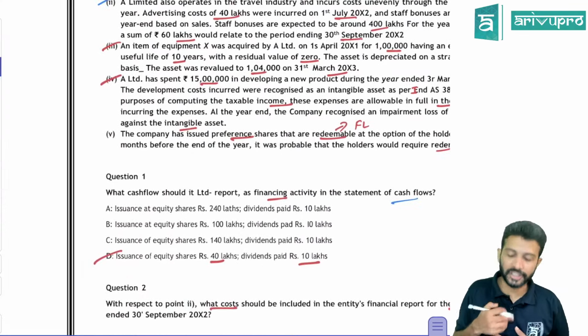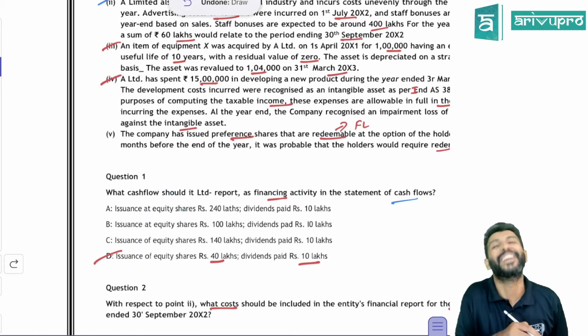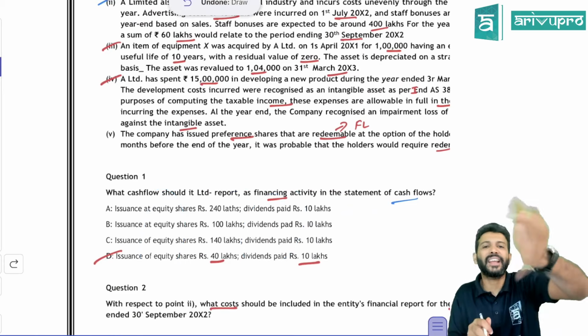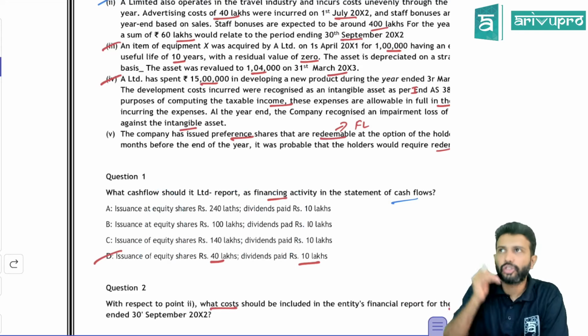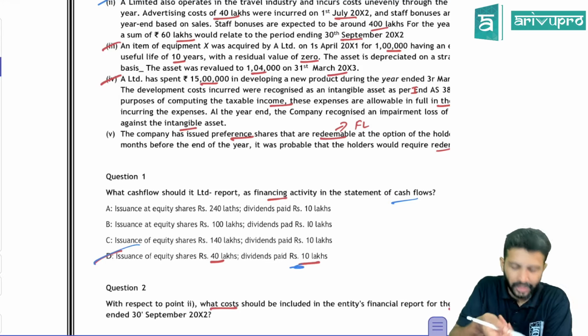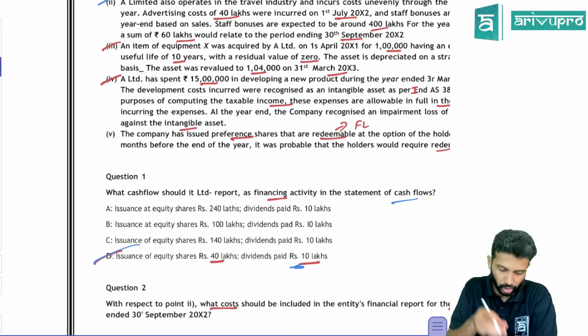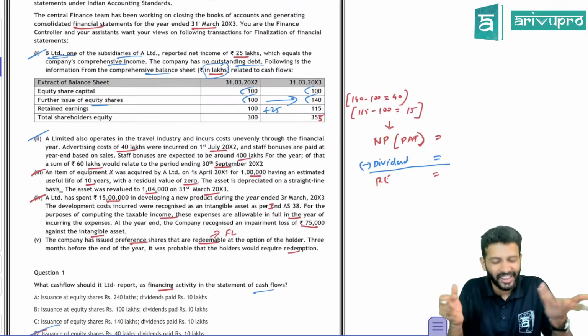How can you say it is dividend? Check the adjustment. In the adjustment, they are only talking about equity shares and dividend. So you need to conclude that retained earnings is obviously reducing due to 10 lakh rupees dividend paid. So if you have issued equity shares worth 40, you have paid dividend worth 10. So option D is the one that has those particular numbers, so you'll select that. Okay, a simple one, but when you read the question, it looks a little different.